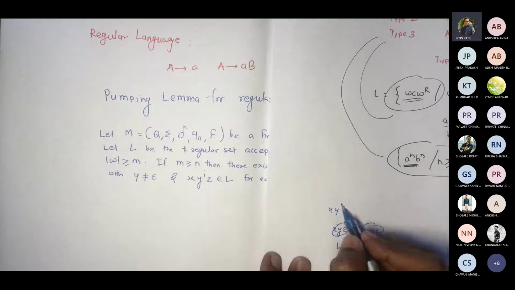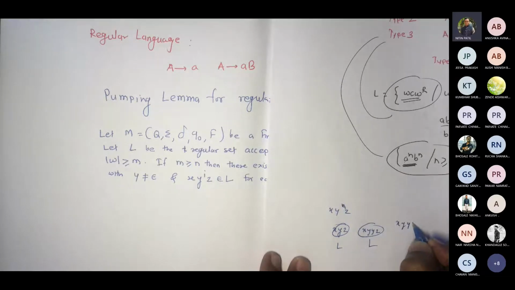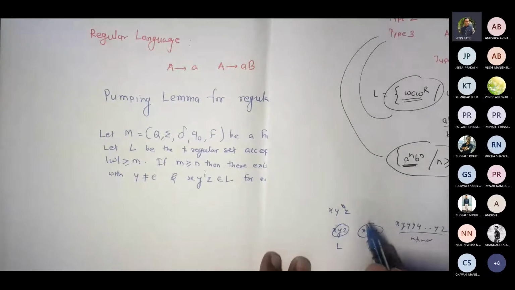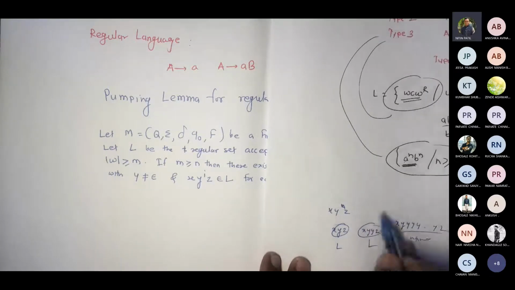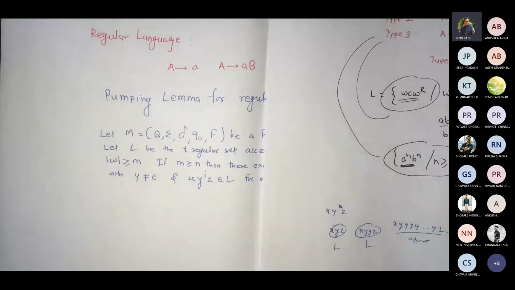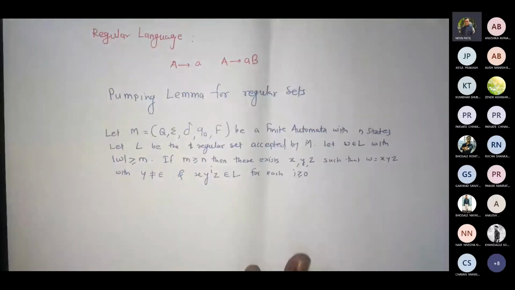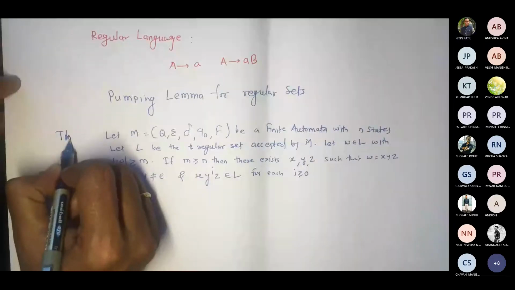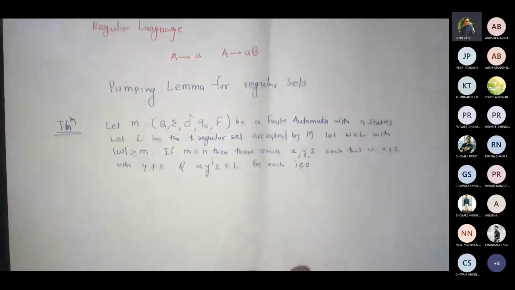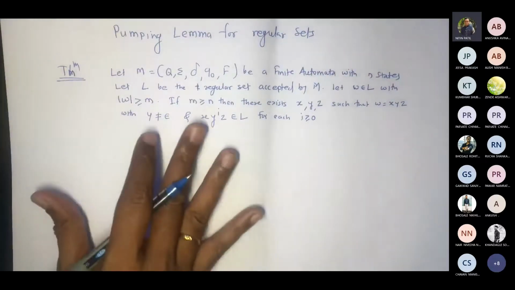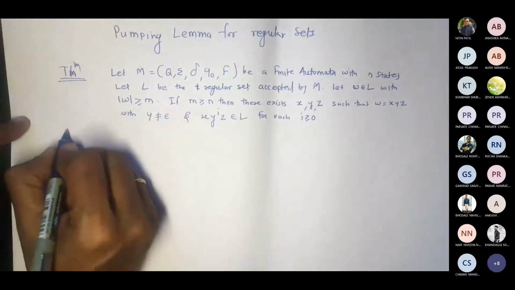Correct. You may take this n times. So it would be x, y, y, y, y, n times, and then z. We are not talking anything about xz for a while right now. Fine. I hope you understood the statement. So this is the theorem. Let us try to write the proof for it. So whenever you are not getting anything, let me know. Fine. The proof.